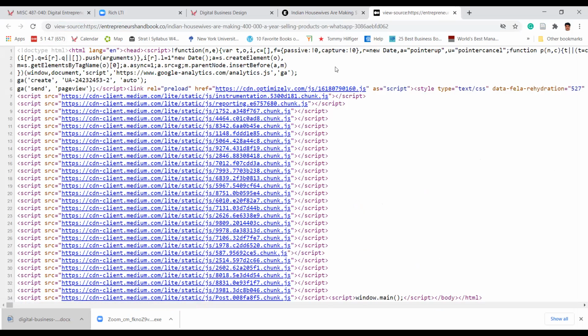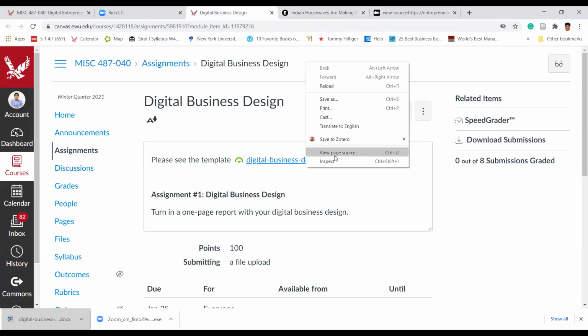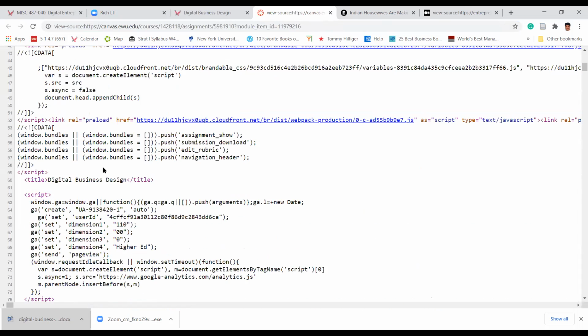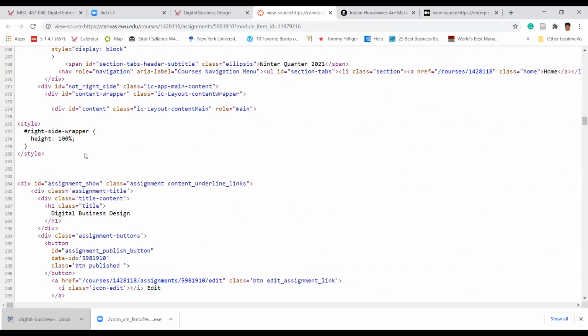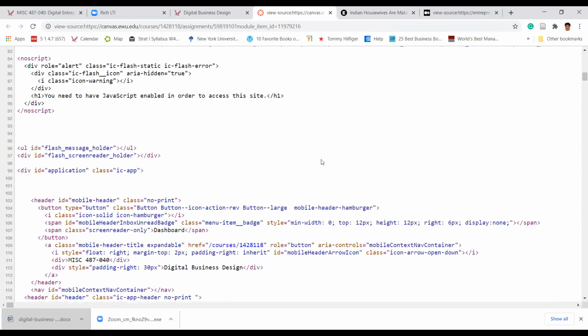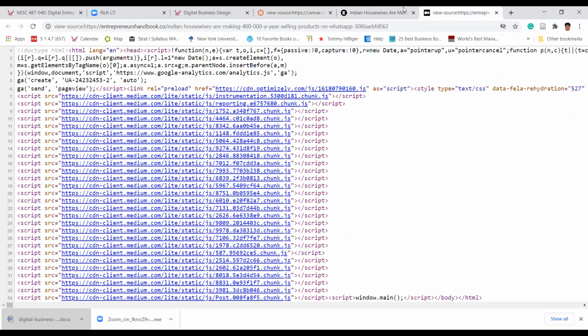Every page on the internet has a source, so I can view the page source. For example, this is our Canvas, the HTML class script, and meta. This is all the HTML of our Canvas page. It can be as complex as that.